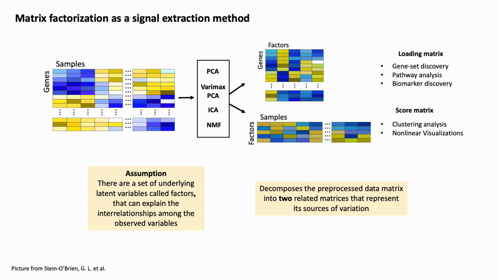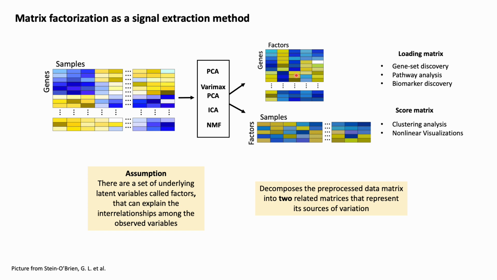Matrix factorization is a group of well-established analytical methods in statistics and machine learning used to describe variability among measured variables in terms of a lower number of unobserved variables, or factors. These methods decompose the gene expression matrix into two related matrices. The first one is the loading matrix, which defines the relationship between the genes and the factors and can be used for pathway analysis and biomarker discovery.